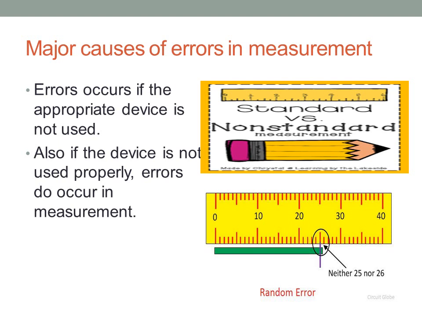Students, let us learn major causes of errors in measurement. Errors occur if the appropriate device is not used. Also, if the device is not used properly, errors do occur in measurement. Students, while buying things at the grocery shop or the vegetable market, remember to look out for the following and tell your guardian to do so too.